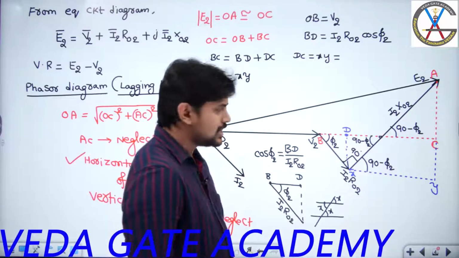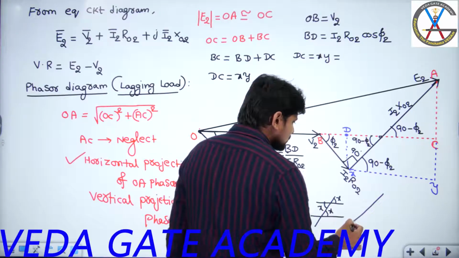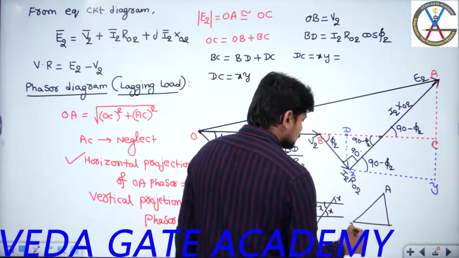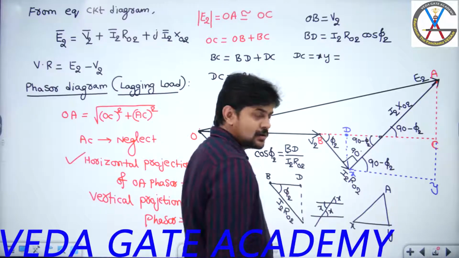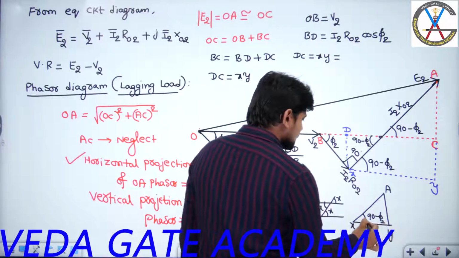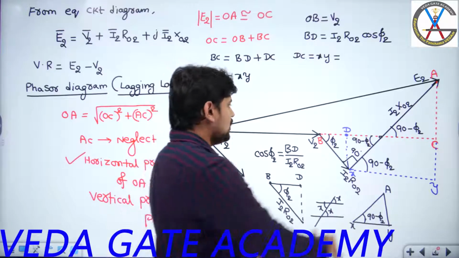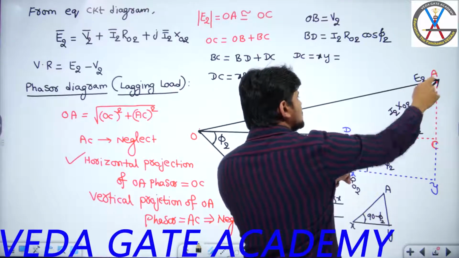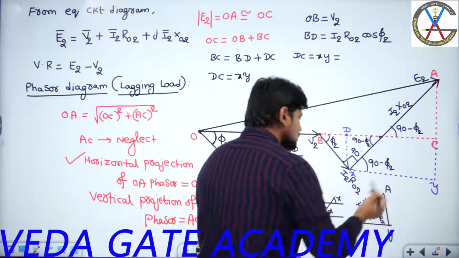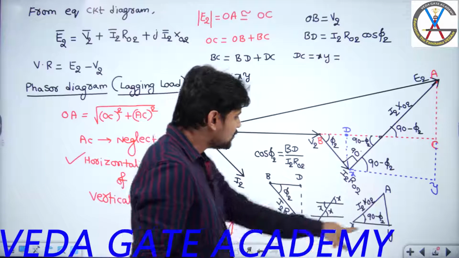Very simple. If you clearly observe here, this is point A, this is point X, this is point Y. And this angle they have mentioned as 90 minus phi 2. And this length XA, how much? What is XA length? XA length is nothing but I2 X02. From here, I am asking about XY.